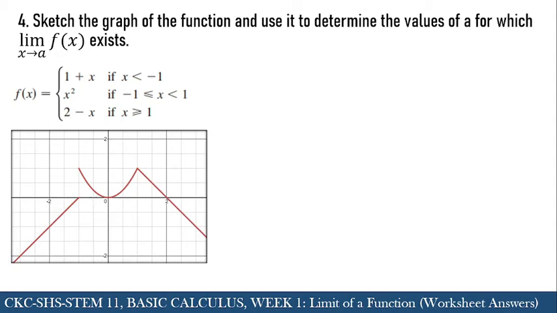Let's analyze first the graph before we go to the actual problem. So here, this first part represents the first condition, x plus 1. That means for values of x that are less than negative 1, this is negative 1 here, and the values that are less than negative 1 are going to the left. So this will be the equation that it will follow. Okay, that is for this particular condition.